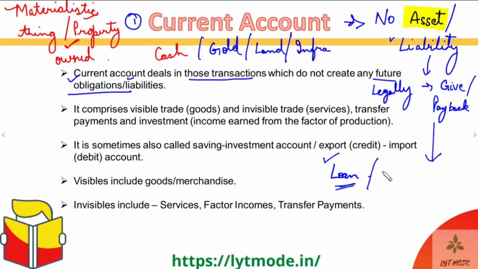Similarly, bonds are also liabilities. Because bonds again ensure that the person who has issued the bond is legally responsible to pay back the bond holder by the end of the tenure of the bond. And there can be other kinds of liabilities as well. Basically, wherever you are legally responsible to give or pay back, that becomes a kind of liability.